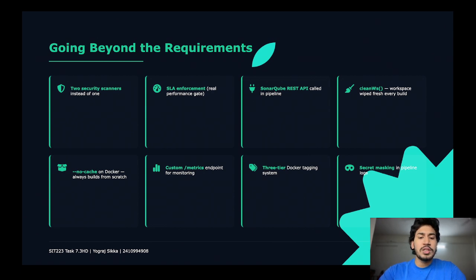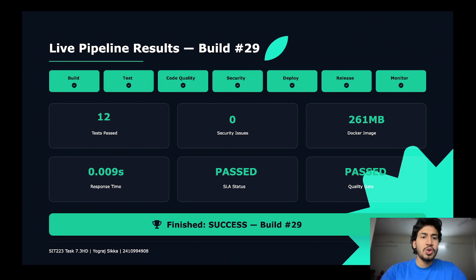Beyond all these things, I made various features like two security scanners, SLA enforcement, SonarQube REST API, clean workspace, no cache, custom metrics, a three-tier Docker tagging system, and secret masking in the pipeline logs. After that, I will show you my live pipeline, which I built as pipeline number 229. So wait for it, I will show you that as well.